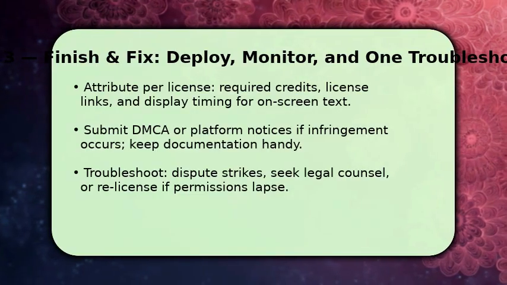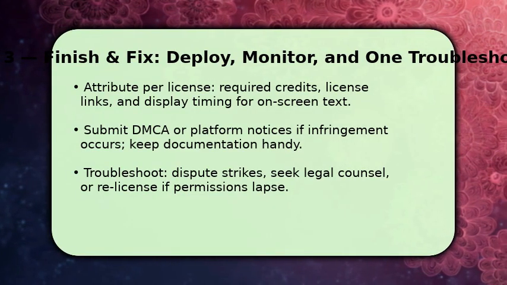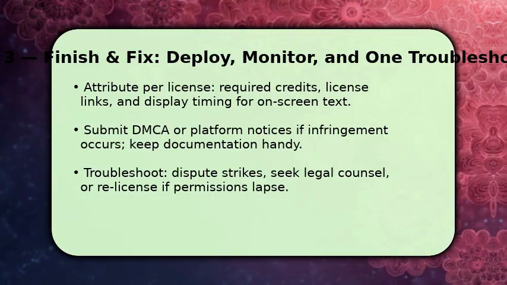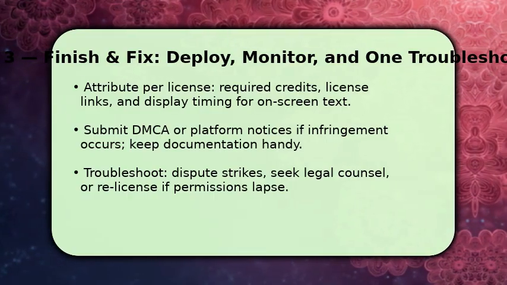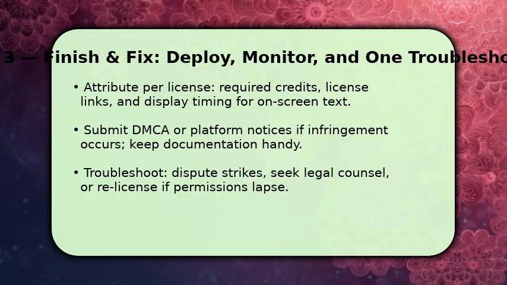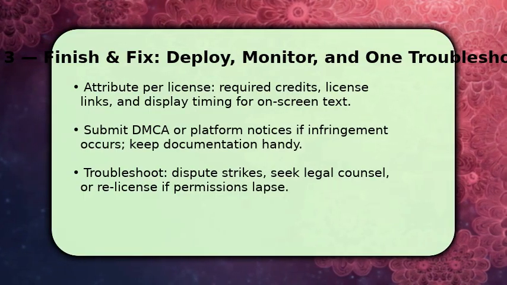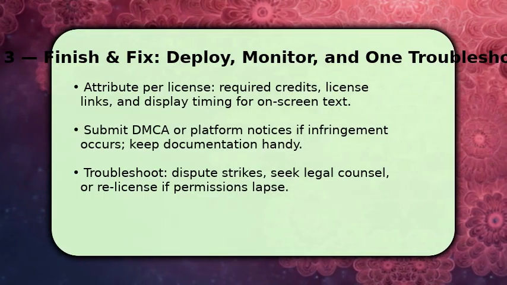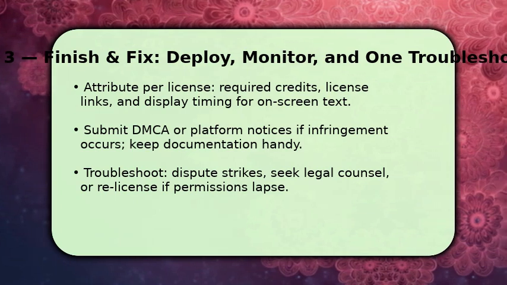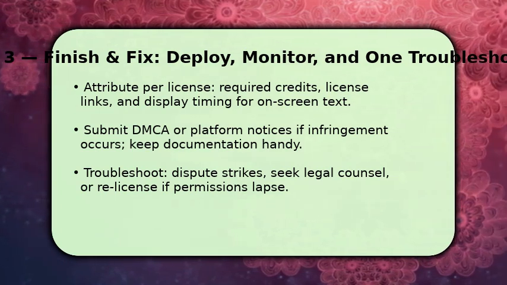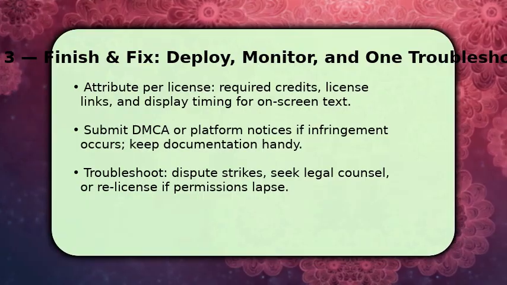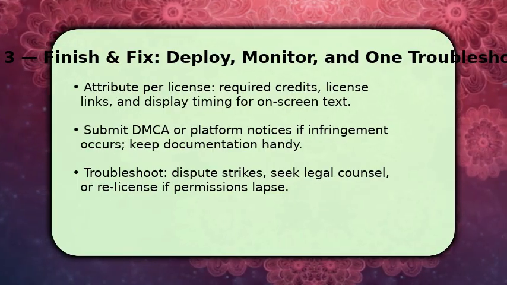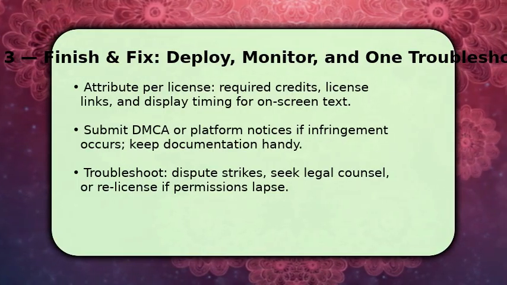Make sure to add required attribution exactly as the license demands. Include names, license type, and any link or on-screen timing. If someone objects or an automated system issues a strike, submit a counter notice or DMCA claim with your documentation ready. If issues persist, escalate. Contact the owner to relicense, negotiate limits, or consult a lawyer. One troubleshooting tip: keep dated copies of all licenses and permissions to resolve platform disputes quickly.